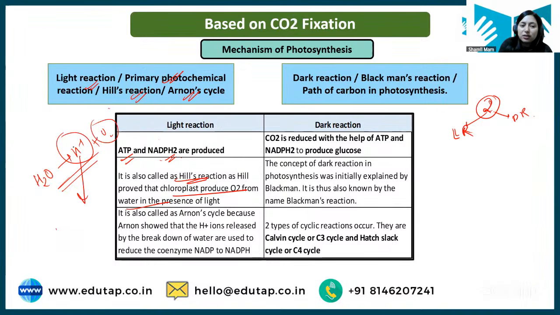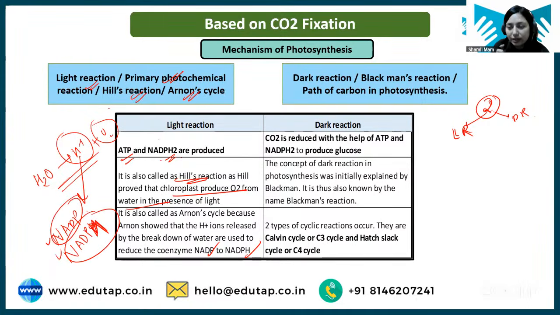Now this hydrogen which is released from the splitting of water gets attached to NADP, which is again a form of energy inside the plant, and forms NADPH2. So they form ATP and NADPH2. In the next step, the first step is basically photolysis of water. First step is breaking down of water.